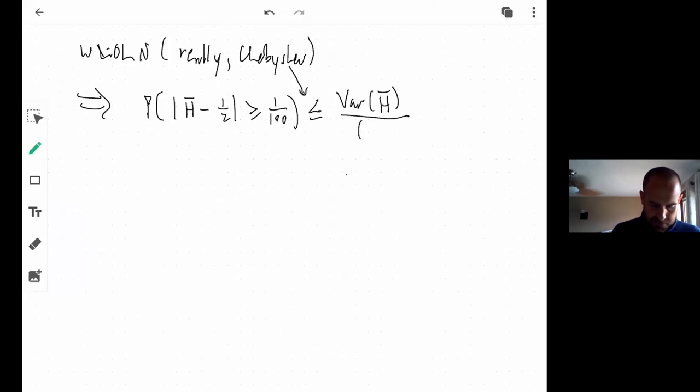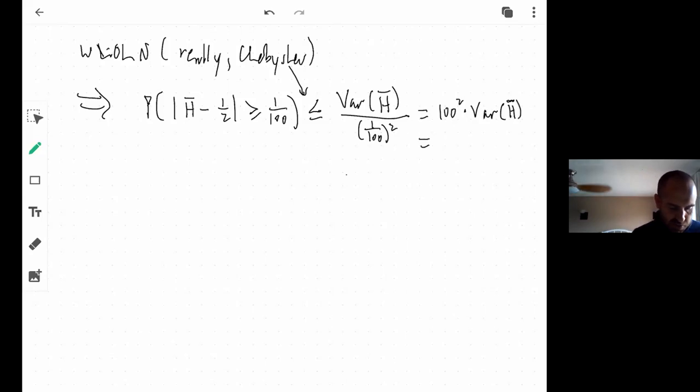Which is equal to 100 squared times the variance of h bar, which is 1 over 4n.